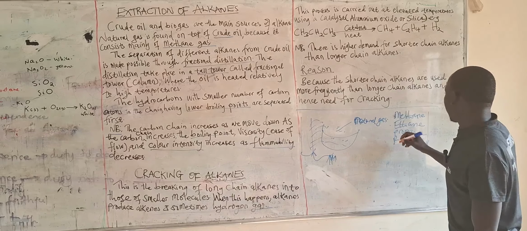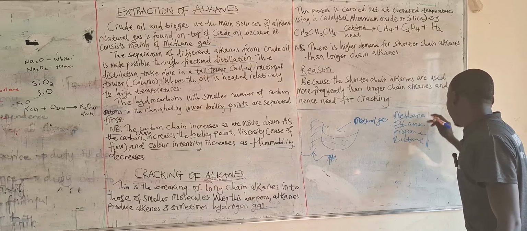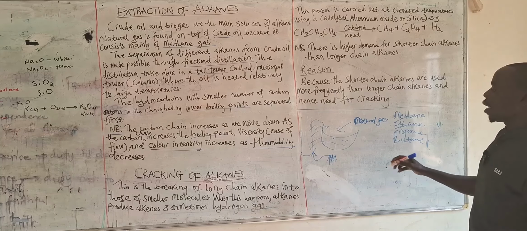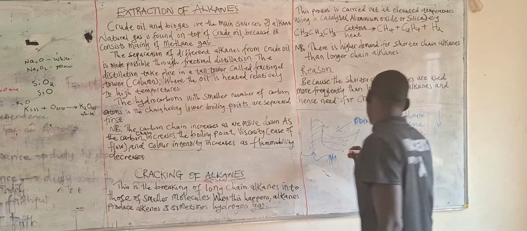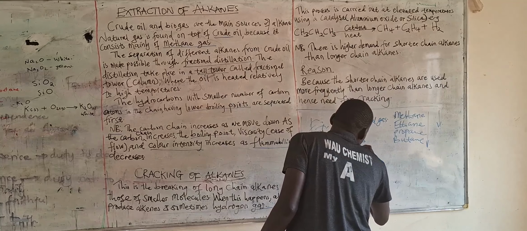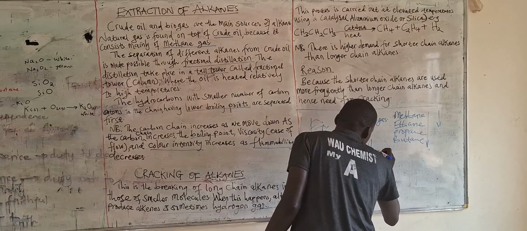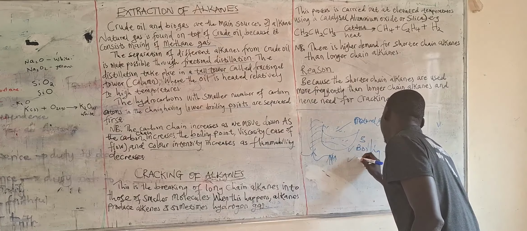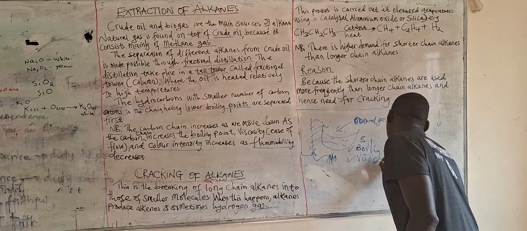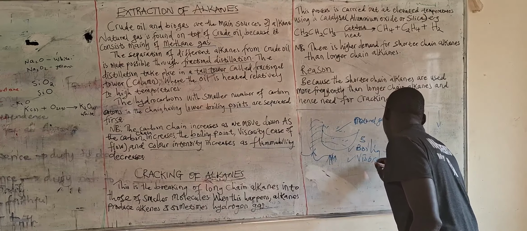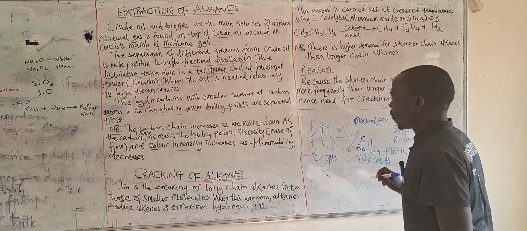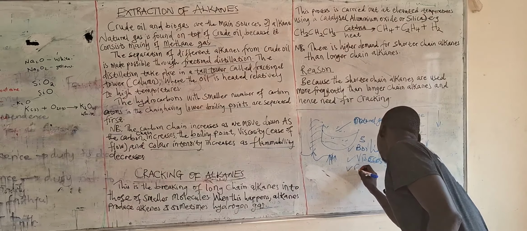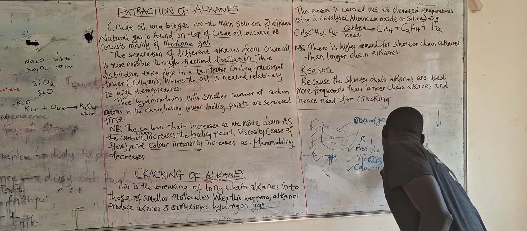If this is flammability and I'm moving down, it also decreases, while three things are increasing: the boiling point, the viscosity, which is the resistance to flow, and then the color intensity.